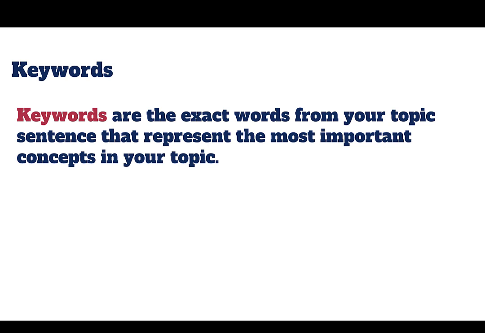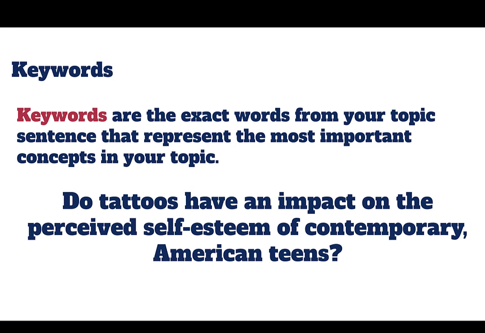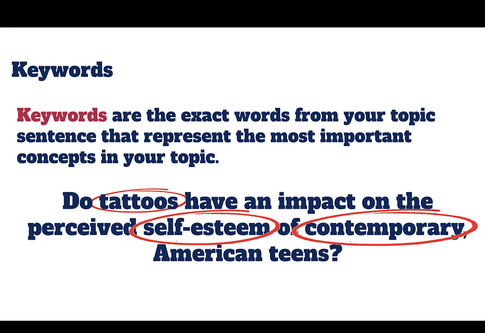Now that we have a topic sentence, we need to isolate some important keywords. But first, a little definition. Keywords are the exact words from your topic sentence that represent the most important concepts in your topic. Let's isolate some keywords. Imagine yourself circling all the words you'd need to represent your topic with no unnecessary ones. Words like tattoos, self-esteem, contemporary, American, and teens.